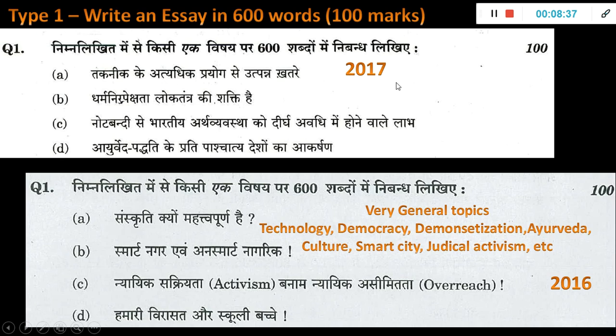If you see the 2017 paper, they have asked all the current affairs of that time. This is 2017 and this is 2016. For these two I have given the keywords here. They just want you to write an essay in Hindi, or whichever language you select, Malayalam, Tamil, Gujarati or Marathi. You have to write this essay in simple language. That's the only task, and you will get very good, huge marks also if you write it neatly.